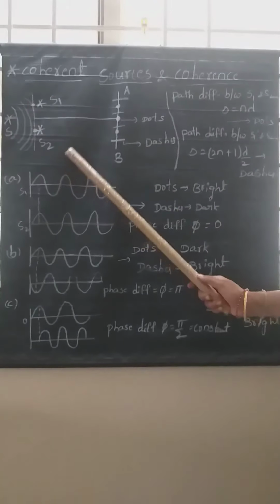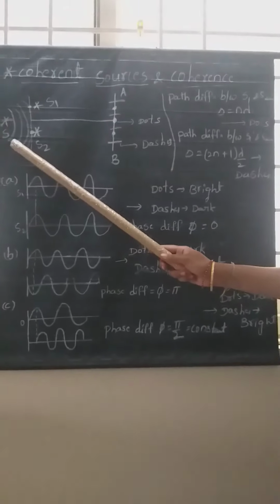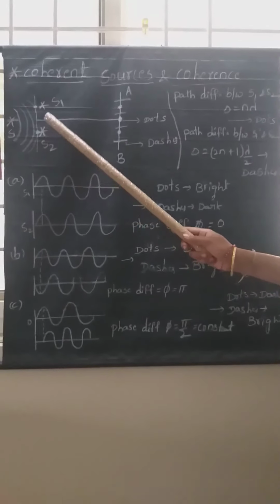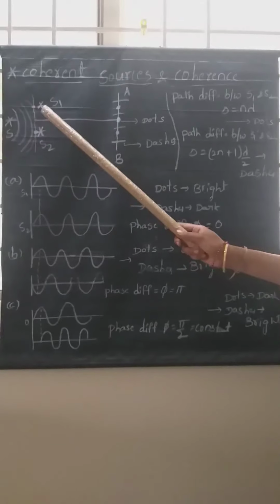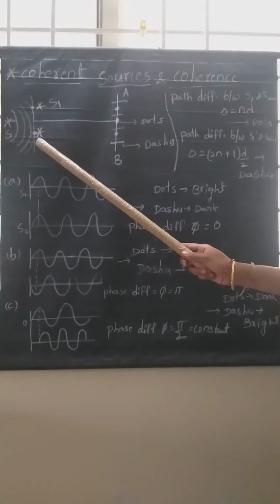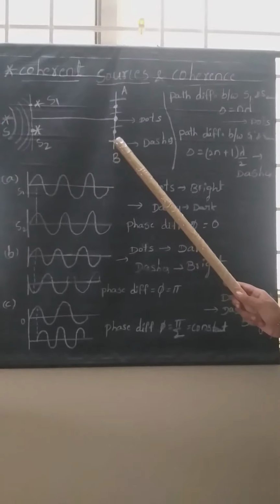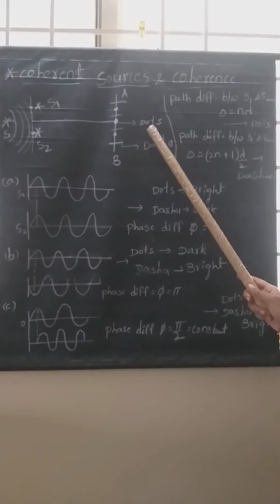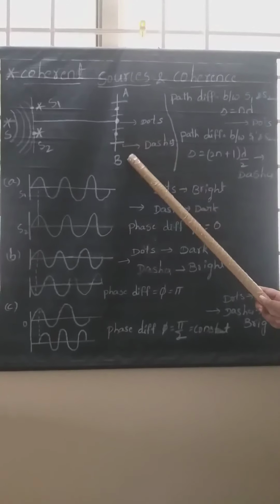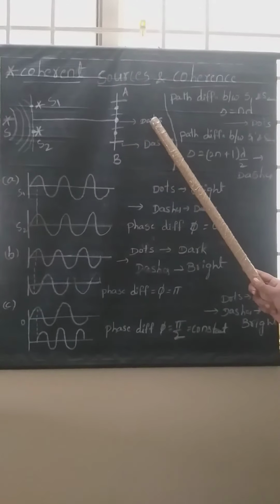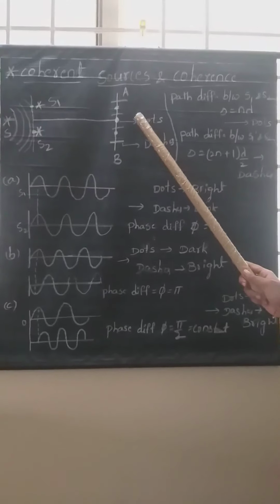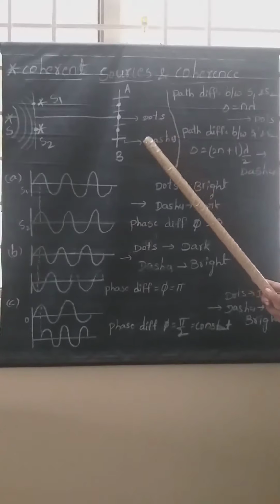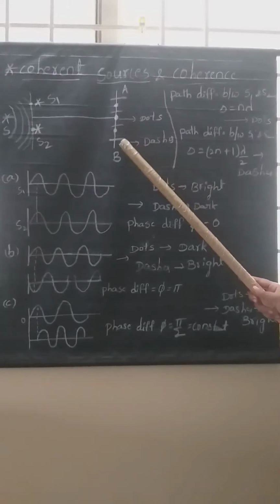Try to understand this diagram. Here I have taken one main source. Later, at a certain distance, I have placed one paper with two pinholes. S1 and S2 represent two pinholes. Later, at a certain distance, I have placed one screen with dots as well as dashes. That means I have separated the screen into two different positions, somewhere dots, somewhere dashes. Those have been placed alternatingly like this.